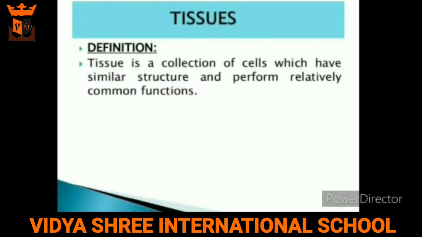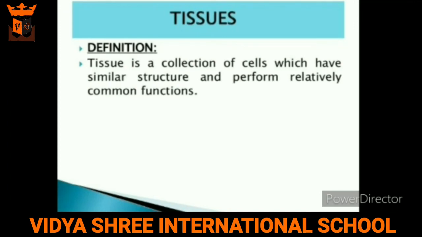We had already learnt about the organization of cells, that how cells combine to form tissues, tissues combine to form organs, organs to organ systems, and organ systems to an organism. Now we'll define all these terms.